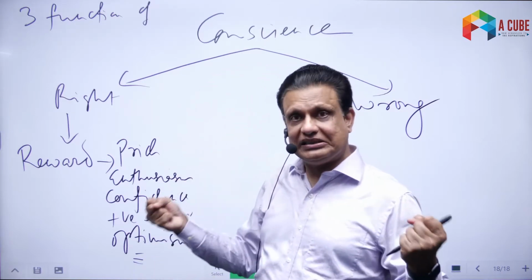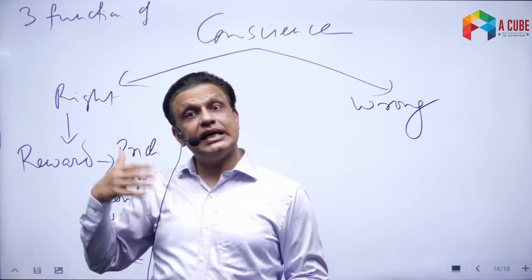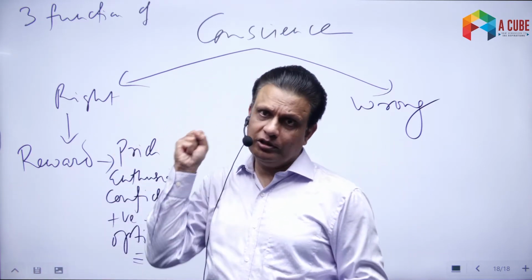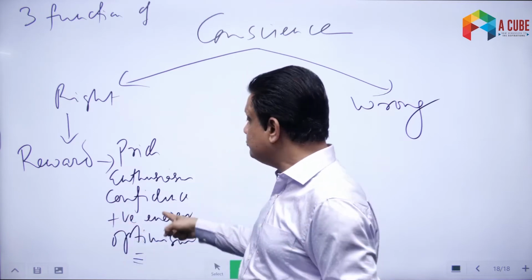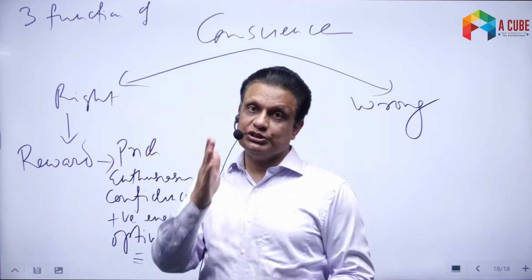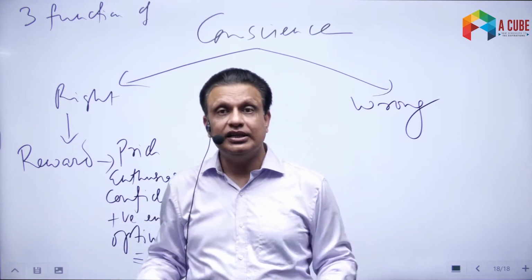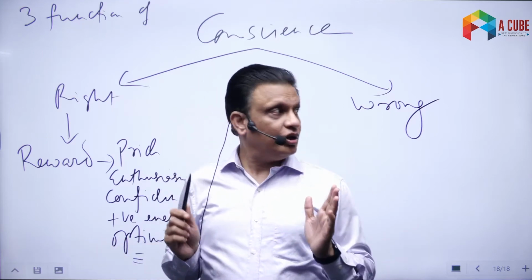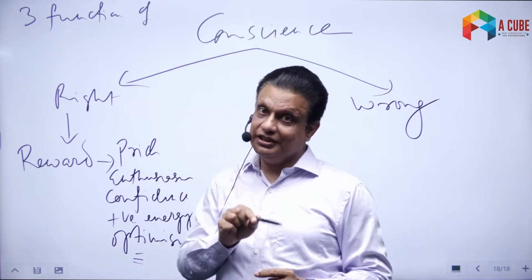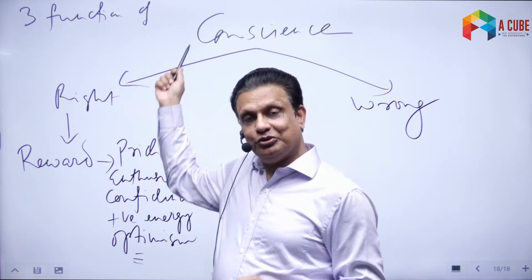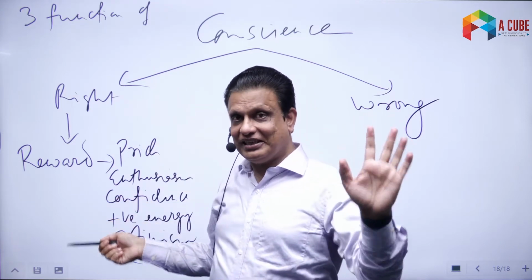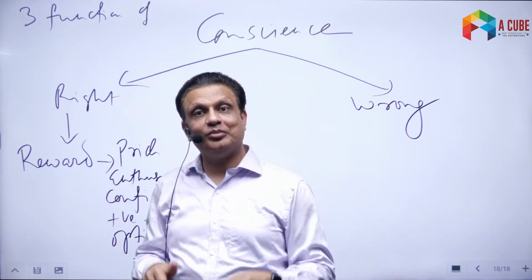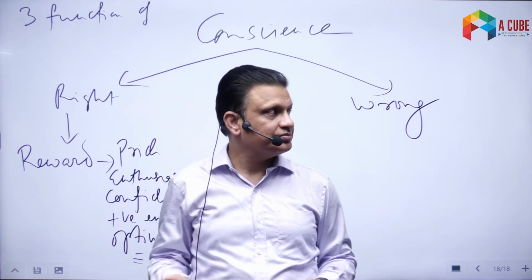So when we do something right, you must have seen, for example, when we do something right, then we feel proud of ourselves. Yes, I did the right thing. We feel enthusiastic about our own decision. We are full of confidence about that decision. And we are full of positive energy also, because once you take a right decision, then after you have to implement that decision. And in order to implement that decision, you need energy. That energy is supplied by your conscience. We'll discuss in some later class what is the form of that energy, from where that energy comes to us.